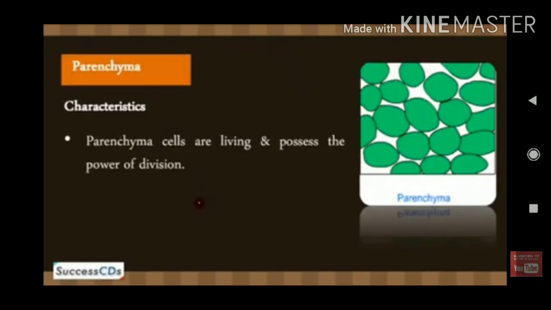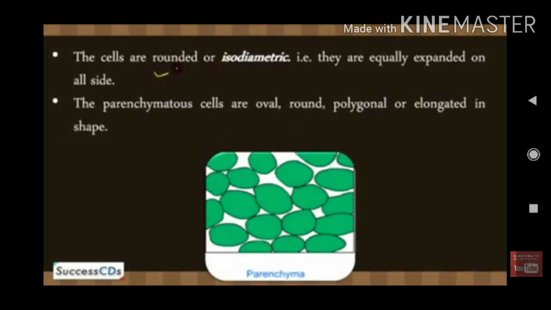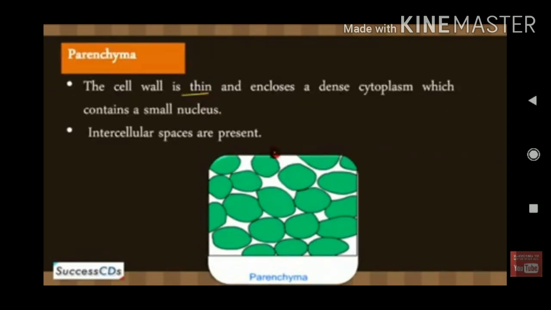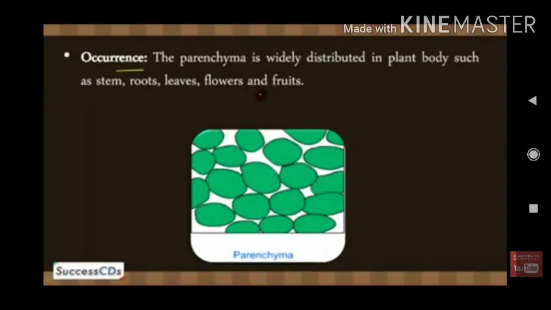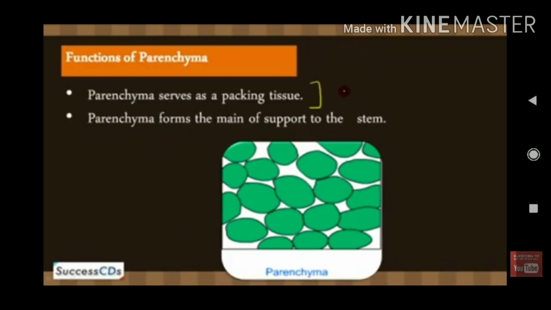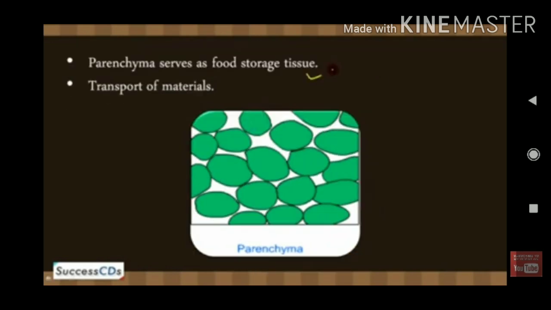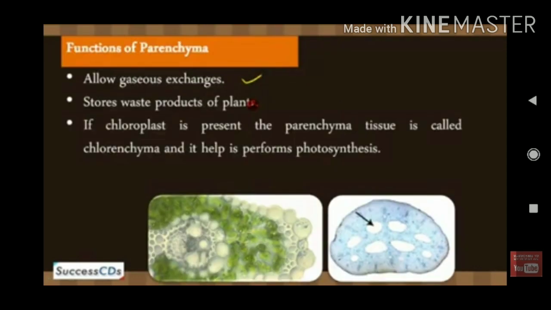Now, in the simple permanent tissue, first we will see parenchyma tissue. The parenchyma tissue is present in mostly all parts of the plant, in the root, in the stem, in the leaves, and even in fruits also. The shape is round, polygonal, or elongated. See, in these parenchyma cells, intercellular spaces are present. The cells are loosely packed. Here, a large vacuole is present because it stores food material.